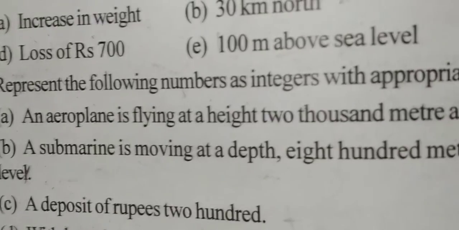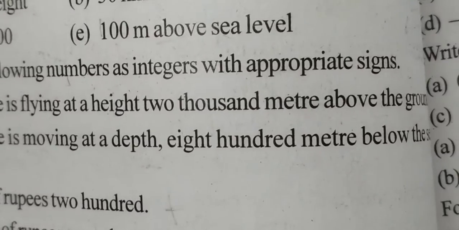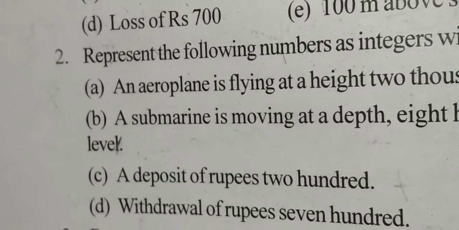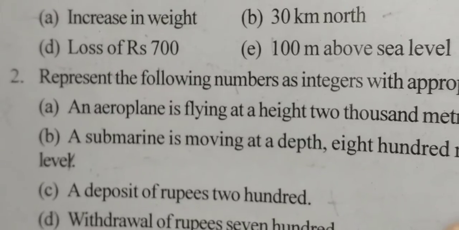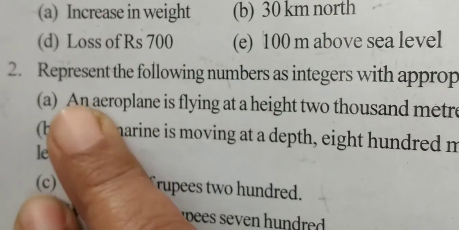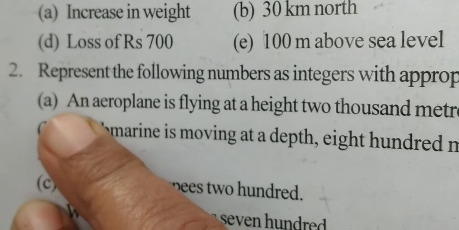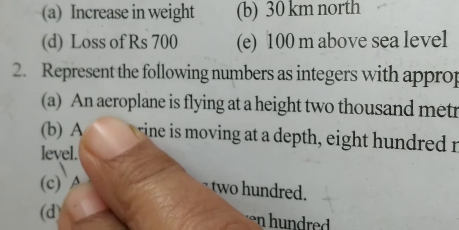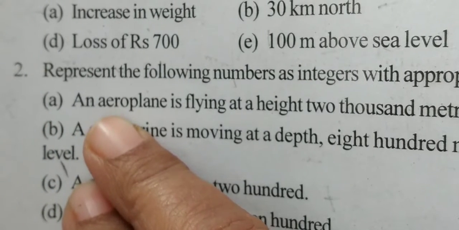Represent the following numbers as integers with appropriate sign. So here you have to represent the number with proper sign, that is you have to tag it either with positive sign or with negative sign, that is minus sign.